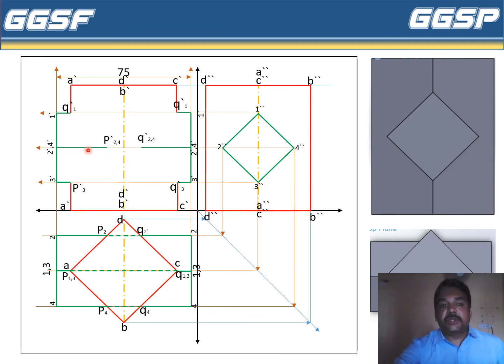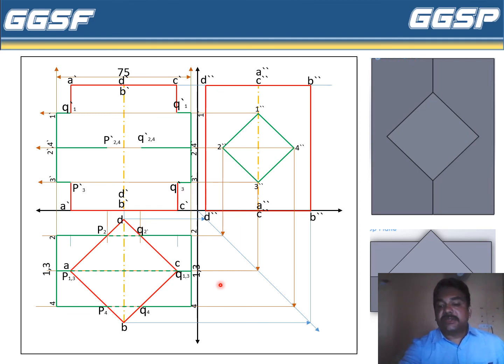Now Q13 projections will be on this line, and P13 projections will be on this line. So we have to mark points 1 and 3: this is Q1 dash, this is P1 dash, this is P3 dash, sorry, this is Q3 dash.